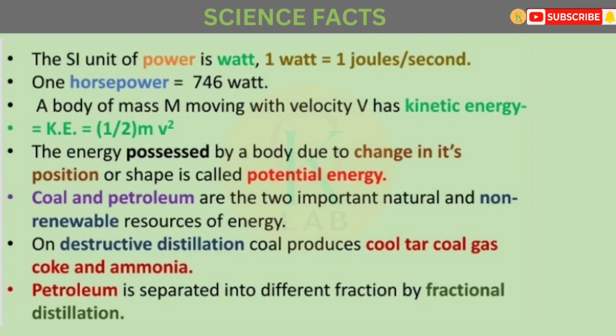Coal and petroleum are the two important natural and non-renewable resources of energy. On destructive distillation, coal produces coal tar, coal gas, coke and ammonia. Petroleum is separated into different fractions by fractional distillation.